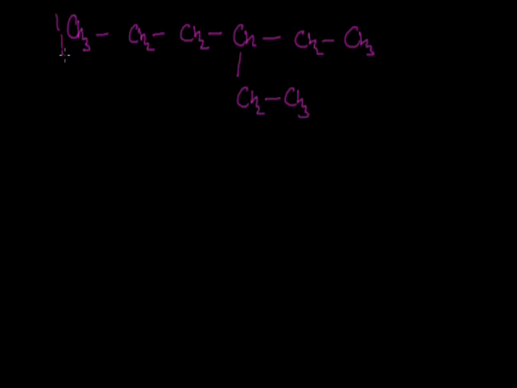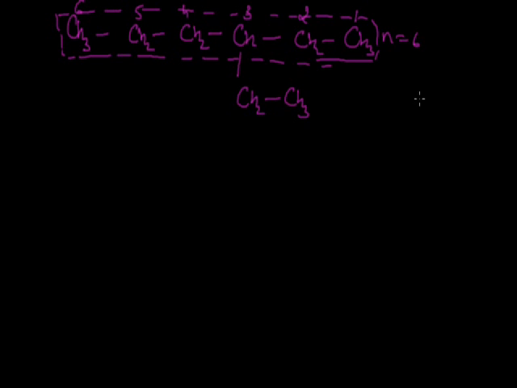So as we can see, in this condition the parent chain will be the straight chain since it contains the maximum number of 6 carbon atoms. So this will be the parent chain. Now if we are to do the numbering, again we have two options. We can start the numbering from the right hand side CH3 group or from the left hand side. If we do the numbering from the right hand side, the numbering will be first, second, third, fourth, fifth and sixth. And in this condition, the substituent ethyl group is coming on the third position.